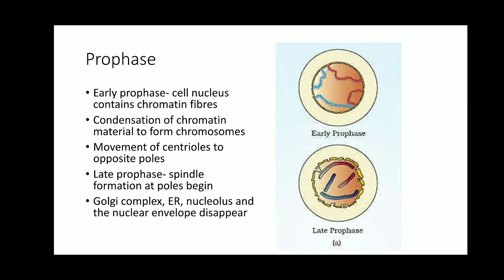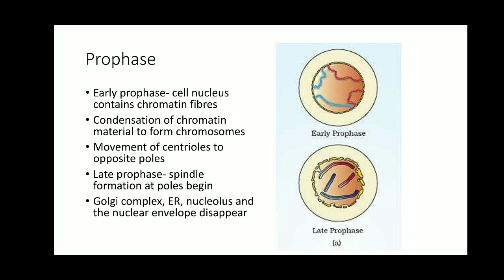First, the prophase is going to be initiated soon after the interphase in the cell cycle. The cell cycle constitutes interphase and M phase. In interphase we have G1 phase, S phase, and G2 phase.